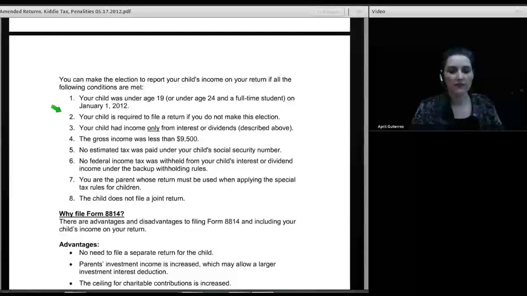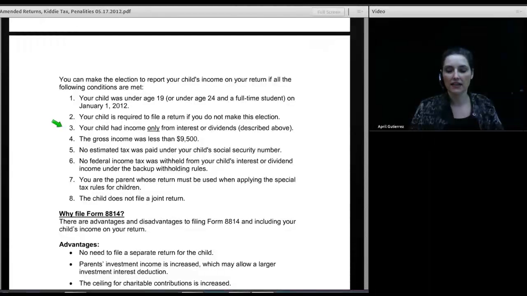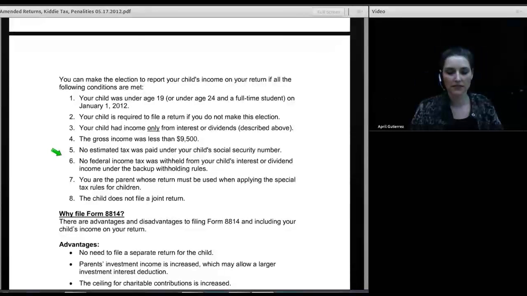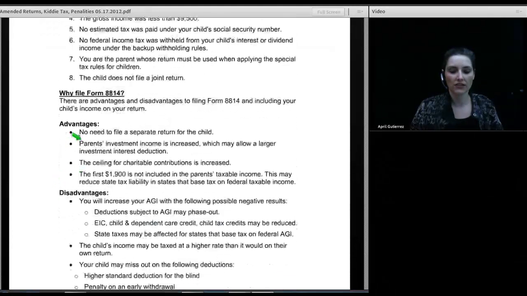You can make the election if all of the conditions following are met. Firstly, that the child was under age 19 or under age 24 and a full-time student on the last day of the year. That the child is required to file a return if you do not make the election and include the child's income on your return. That the child had income only from interest or dividends. That the gross income of the child is less than $9,500. The child paid no estimated tax under his or her Social Security number. No federal income tax was withheld from your child's interest or dividend income under the backup withholding rules. You are the parent whose return must be used when applying the special tax rules for children, and the child does not file a joint return.